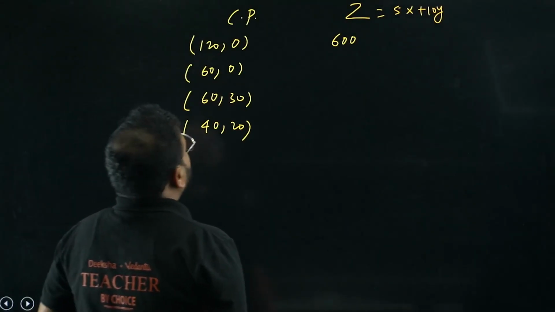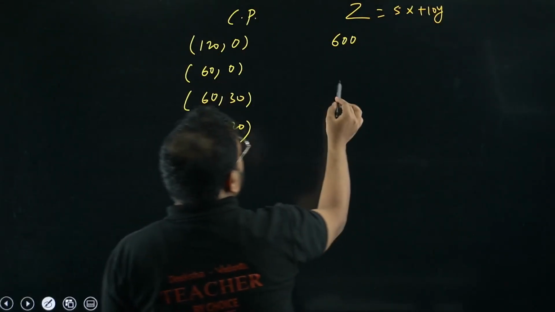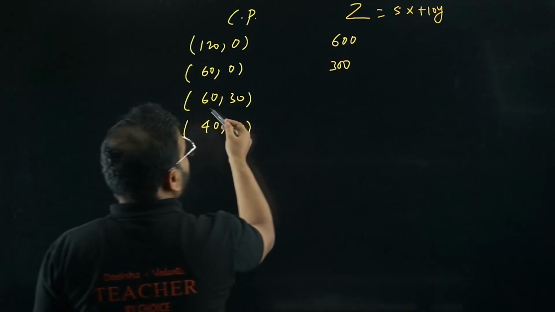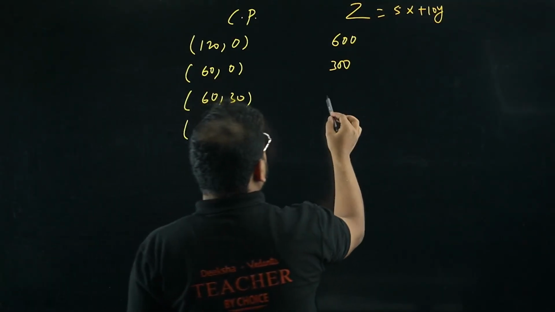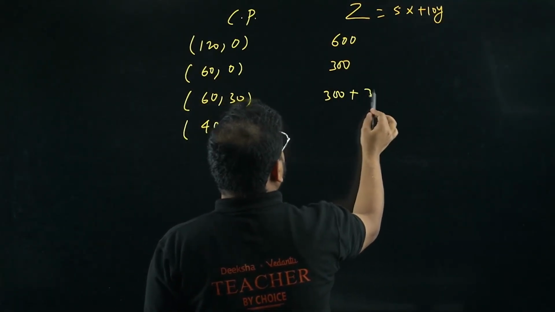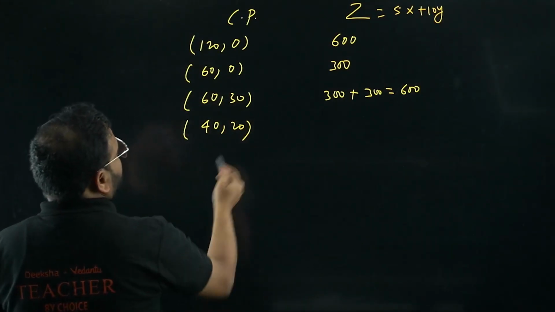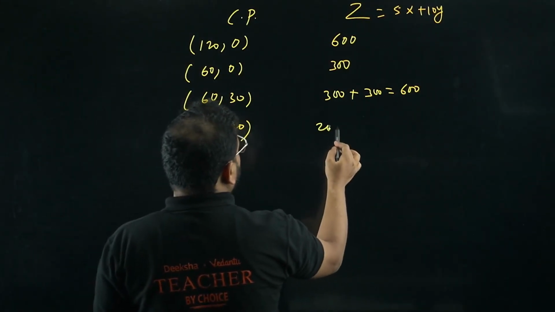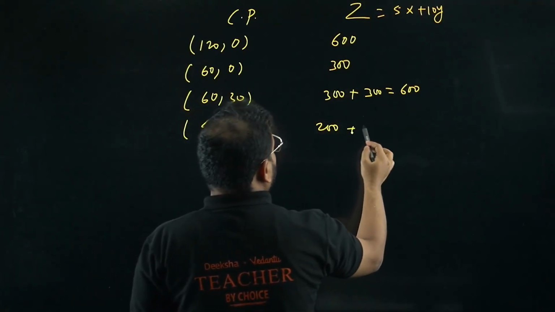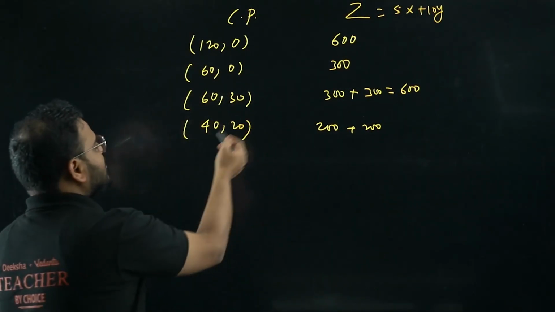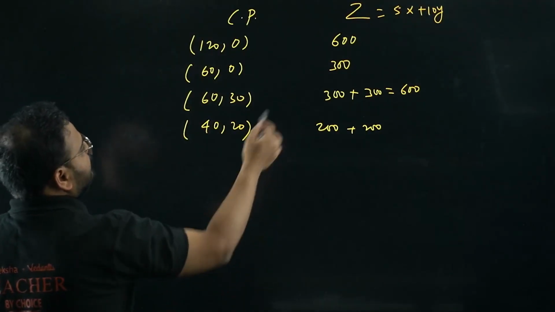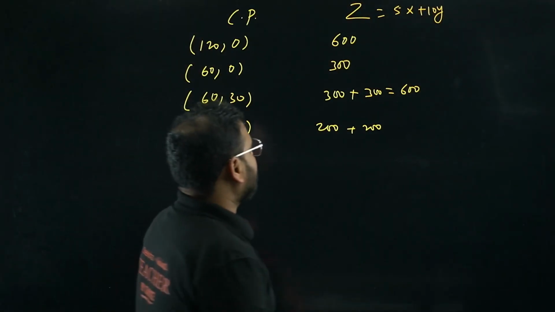What else now? We put here (60, 0). It becomes 300, sir. Then (60, 30): it becomes 300 plus 300, so again 600. What now? (40, 20): it becomes 200 plus 20 into 10, again 200, bacha. 5 into 4 is 20, so 200, and 20 into 10 is again 200 only. So this value is 400.